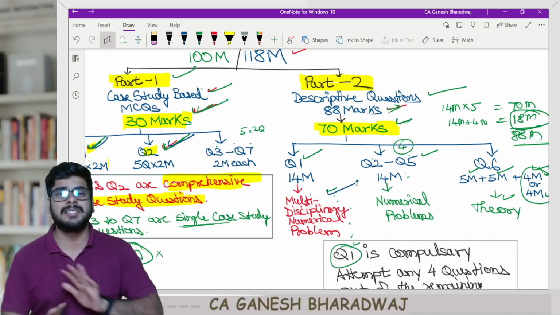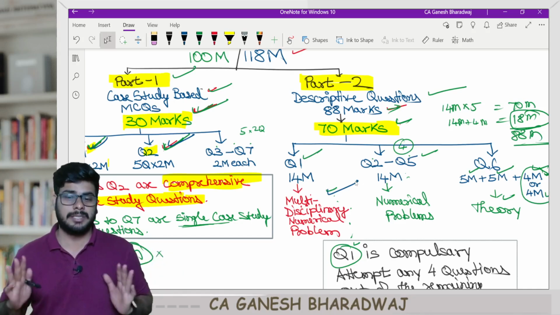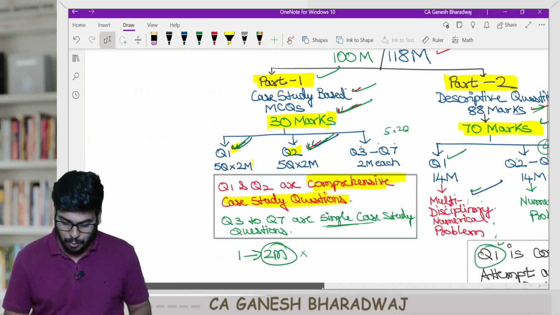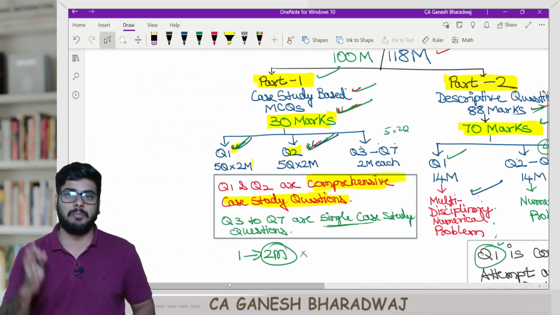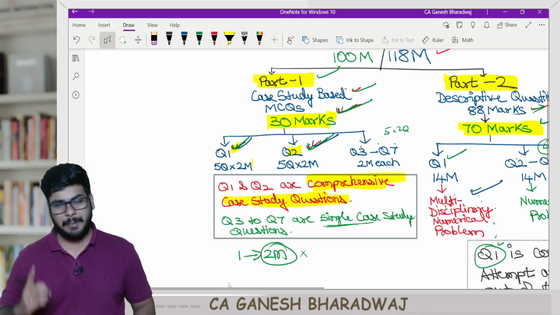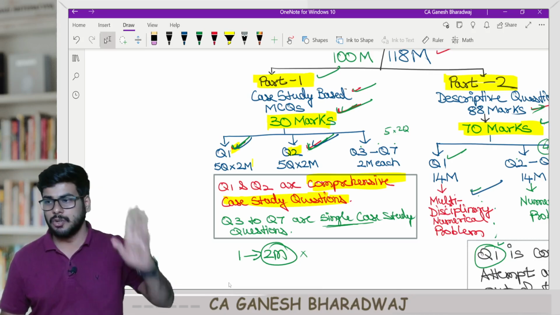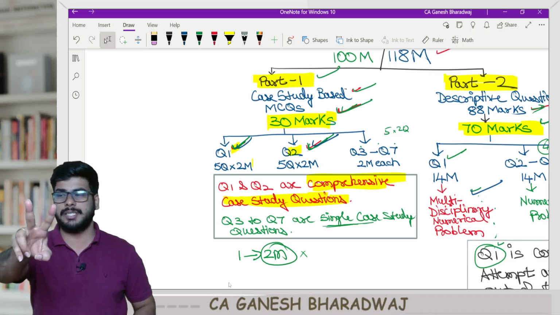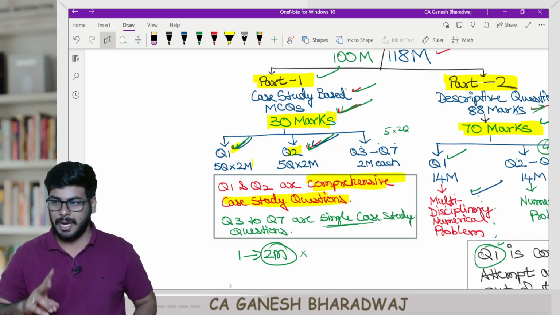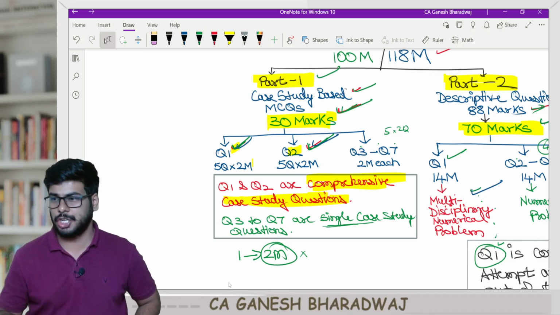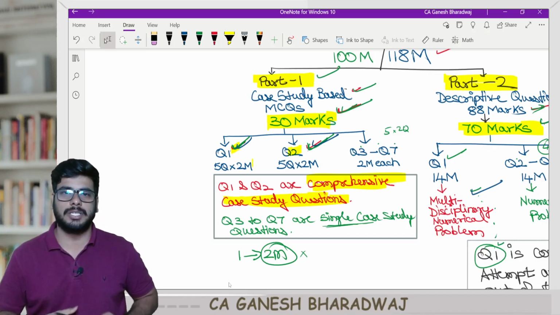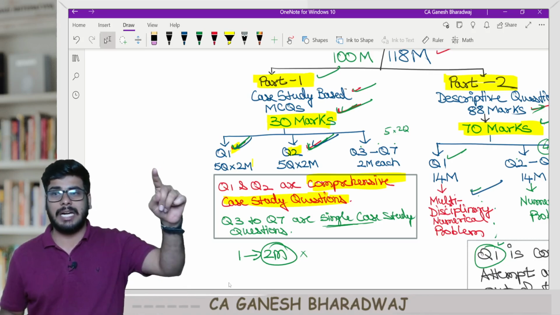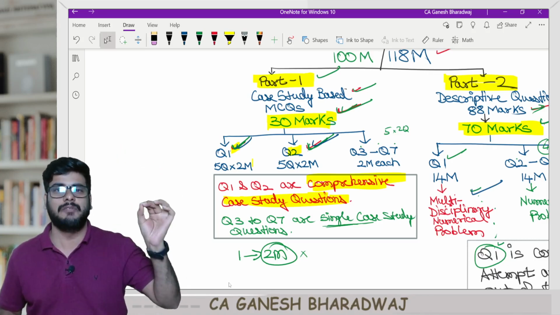Now guys, there is nothing to fear about this. What I would suggest is, please solve the mock test paper. I would suggest you solve the Institute mock test paper itself. The Institute releases 2 series of mock tests for every attempt. Series 1 is already being issued, right? You solve that once. Only then you will get an idea. The RTPs and NTPs, please solve them, right?